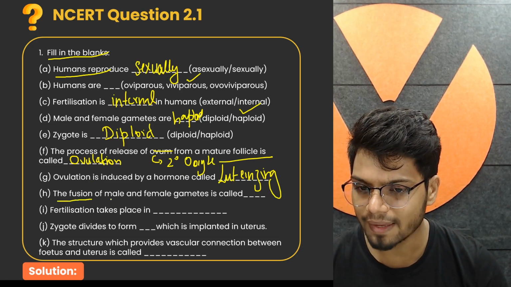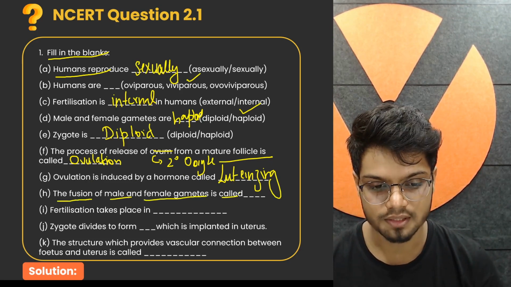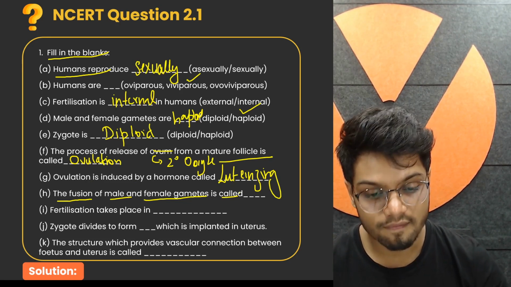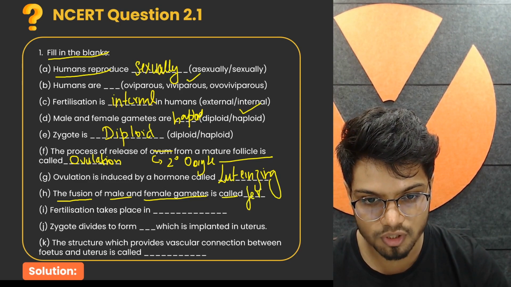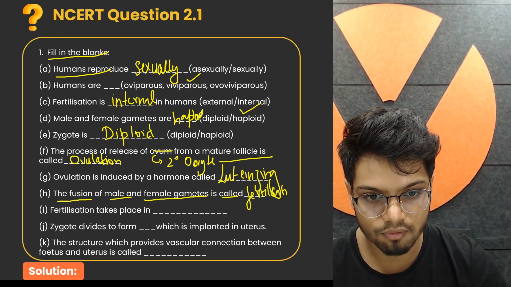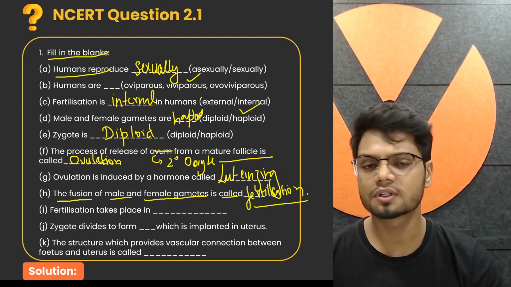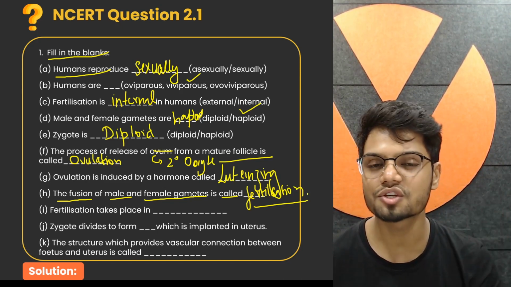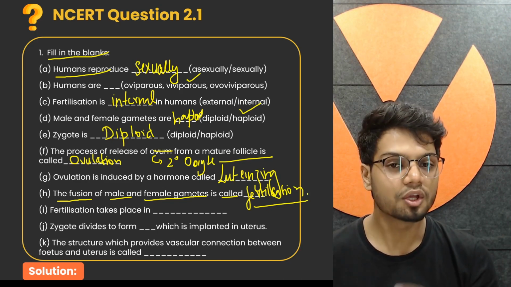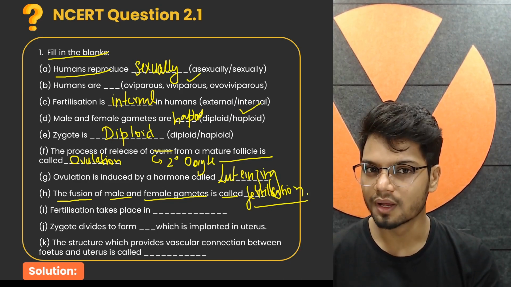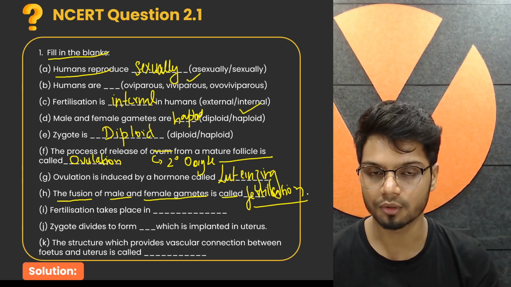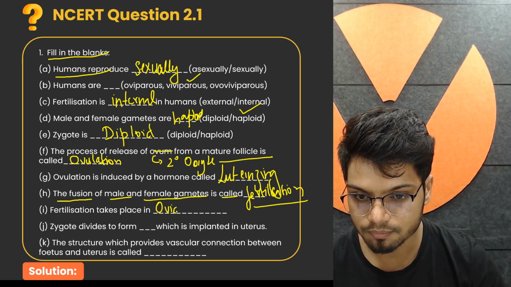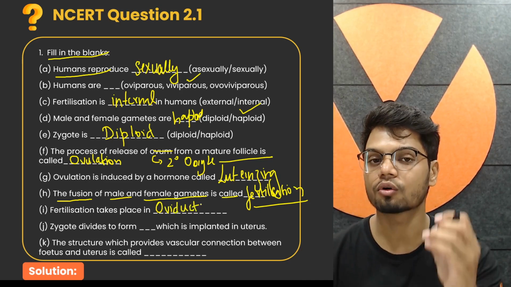Next question, very easy. The fusion of male and female gametes is known as fertilization. The easiest question of all time, fertilization. Now let's look at the next question. In which exact location does the fertilization take place? If you attended my lecture, you would know it happens in the fallopian tube, or also known as oviduct.